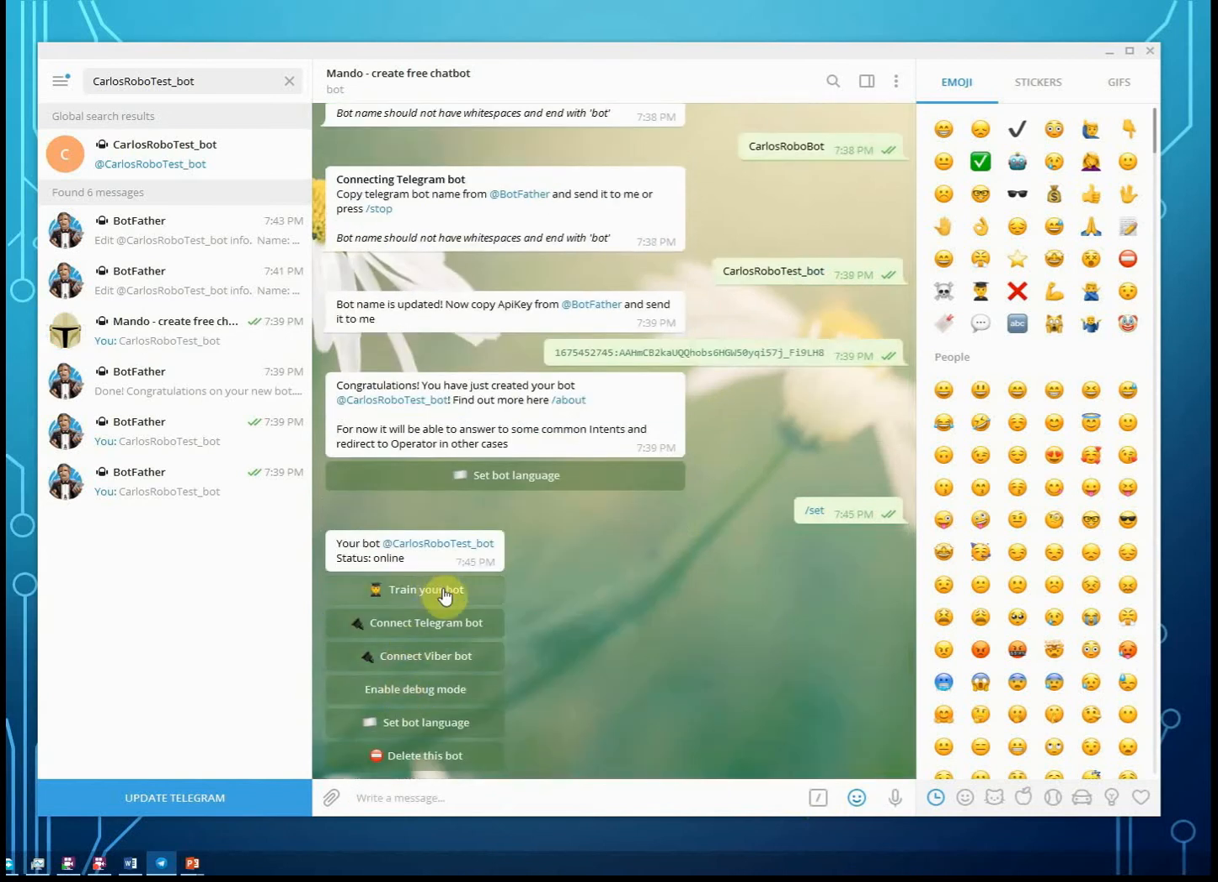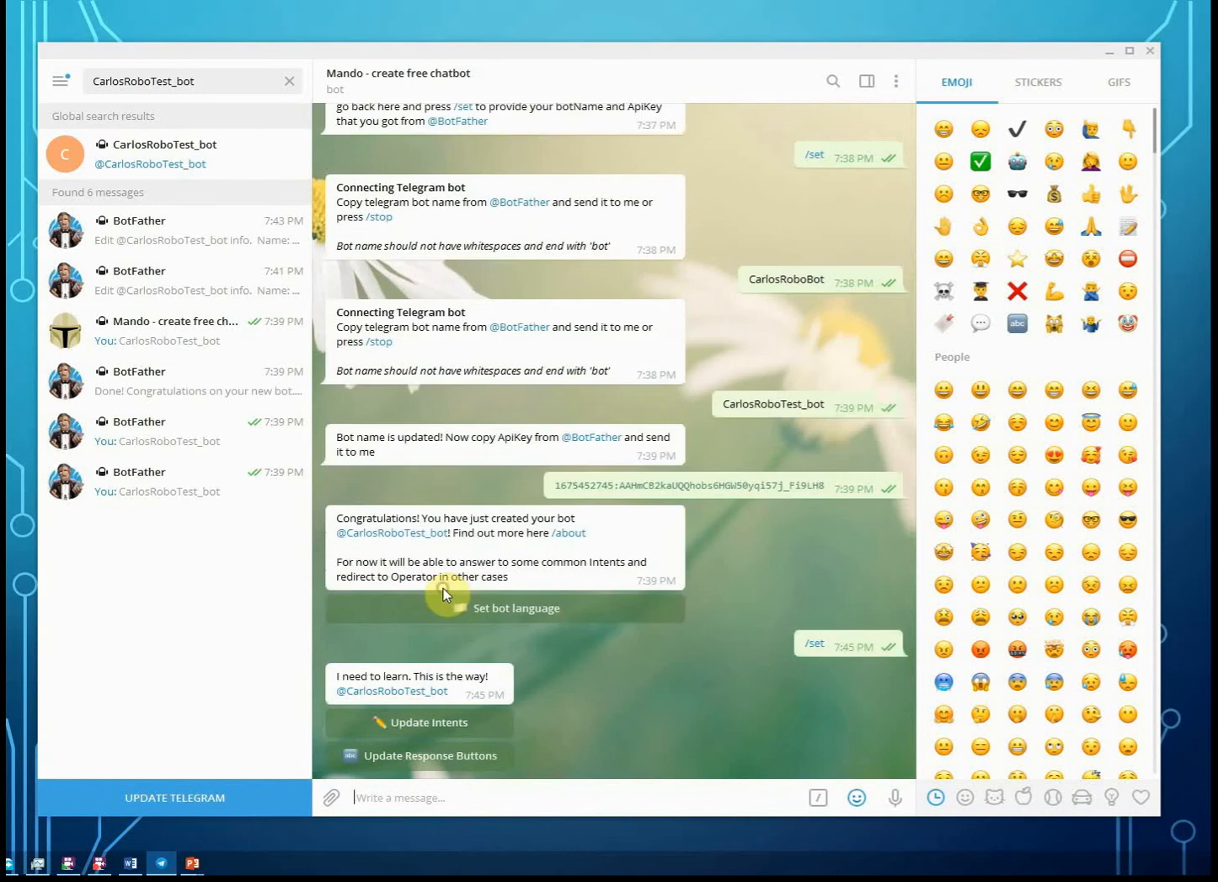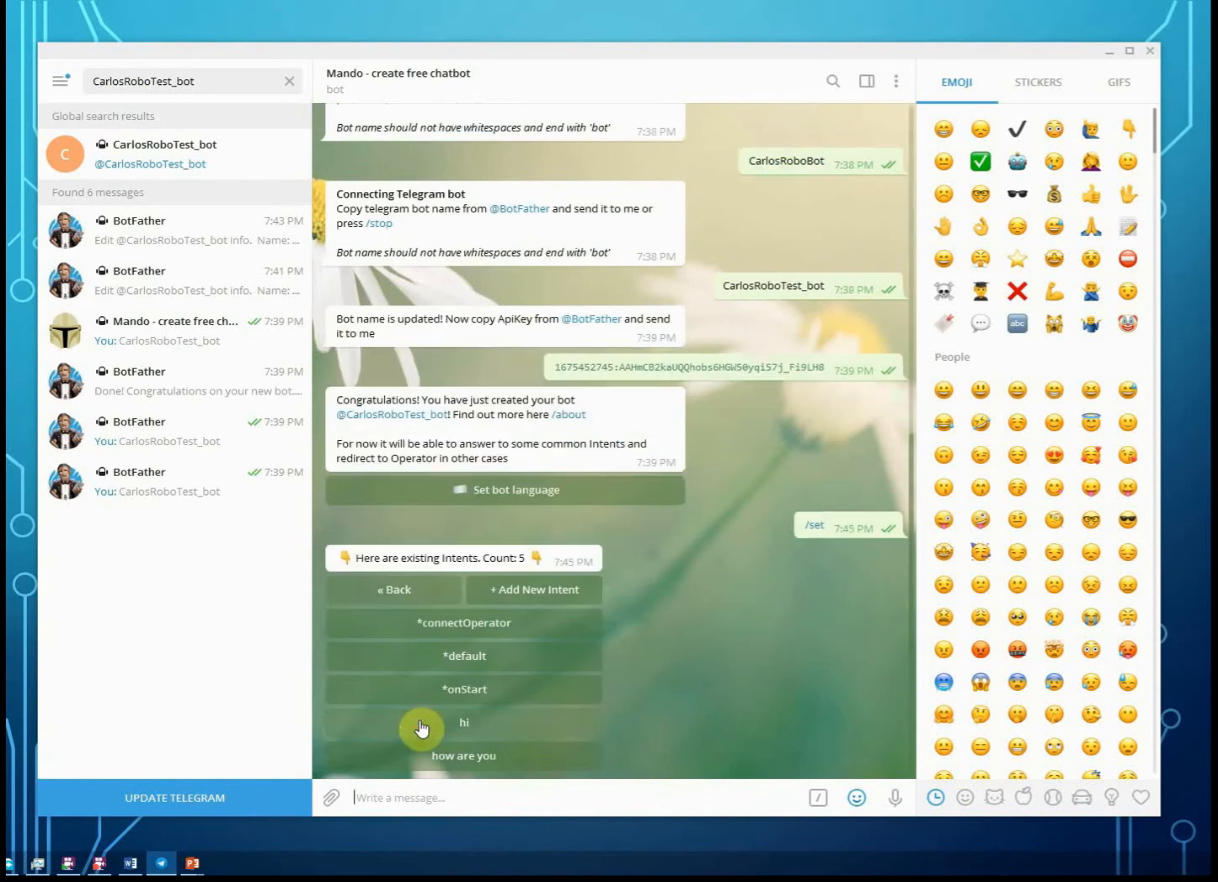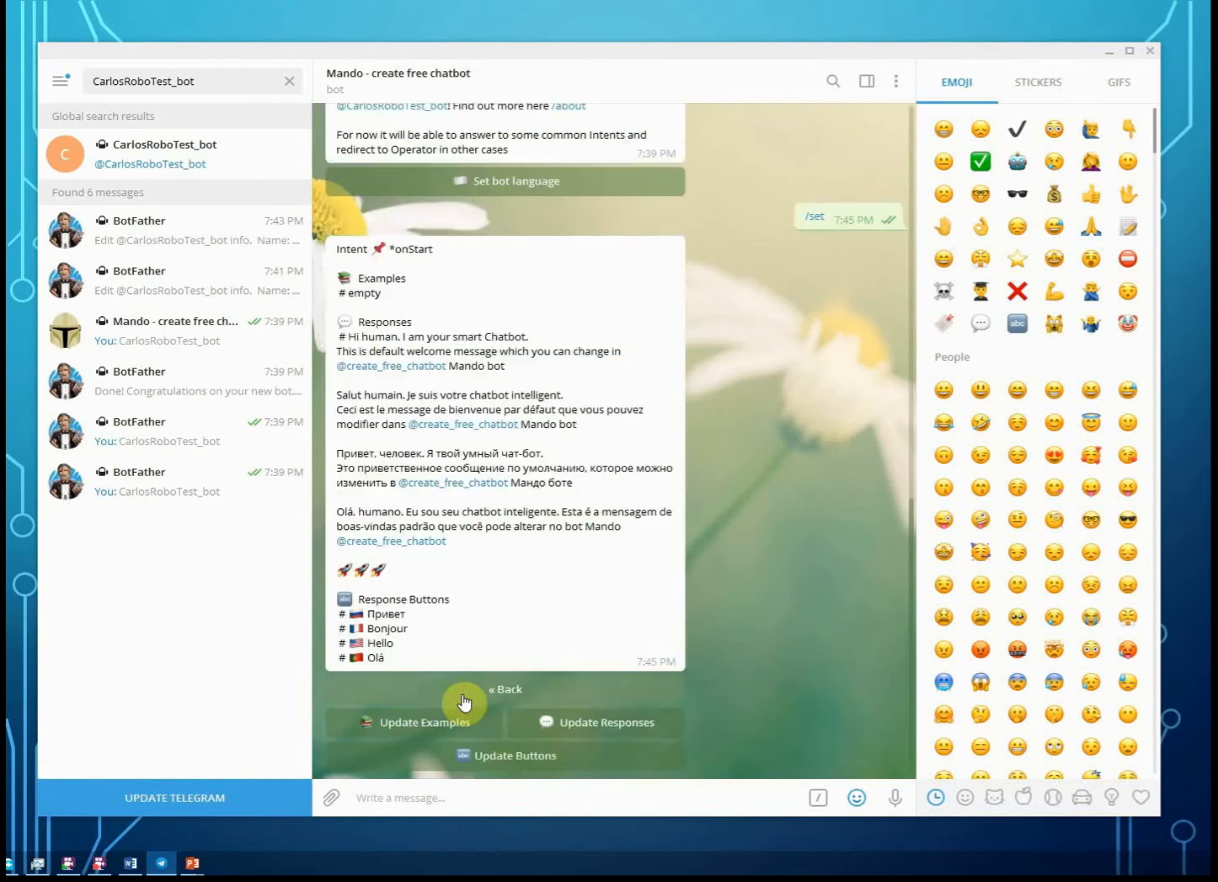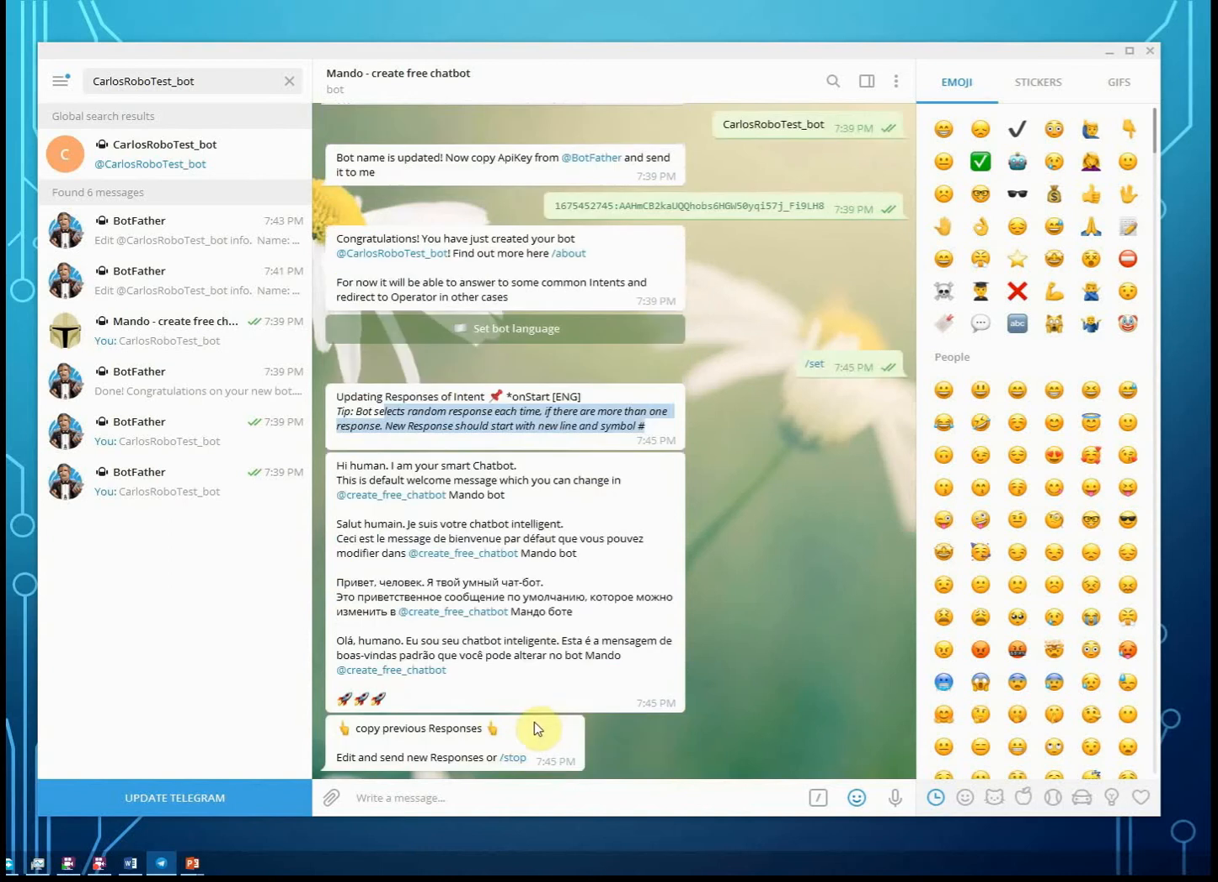In here I press train your bot, update intents, and I'm selecting on start. On start is one of the default intents that is already present. It means the message or intent that goes right after the start. So I'm clicking on start and I see here there is no example and there is one response that we already saw. So I click update response. Now I can either copy and change it or write a brand new welcome message instead of the old one.